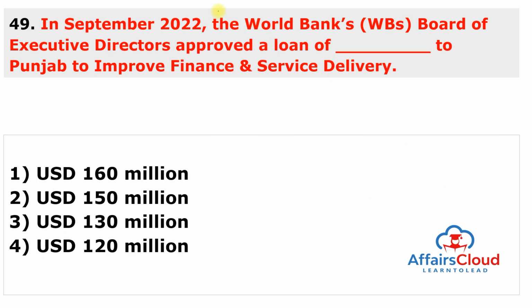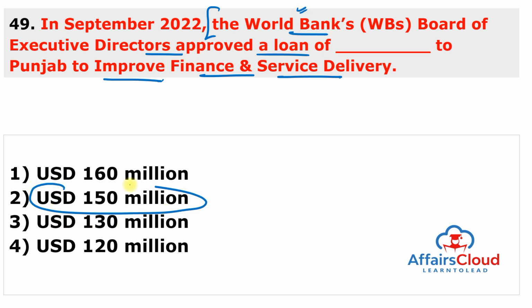In September 2022, the World Bank's Board of Executive Directors approved a loan of Dash to Punjab to improve financial and service delivery. So this loan is given by the World Bank to the state of Punjab and the total amount of the loan is $150 million. The answer to this question is second.